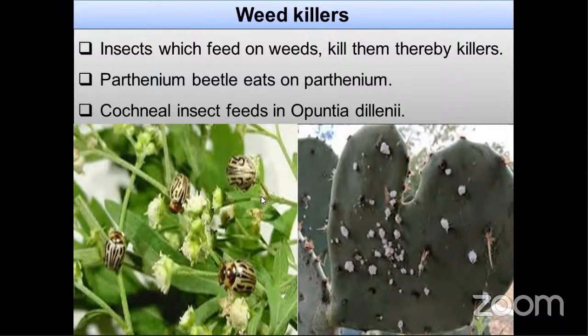The best known example is Parthenium, or Congress grass. Parthenium was controlled by Zygogramma bicolorata. You can see here the Zygogramma bicolorata beetle, or Parthenium beetle. Another example is the cochineal insect, a scale insect, which feeds on Opuntia dillenii. There are so many weed killers, and we will discuss them in detail in future.